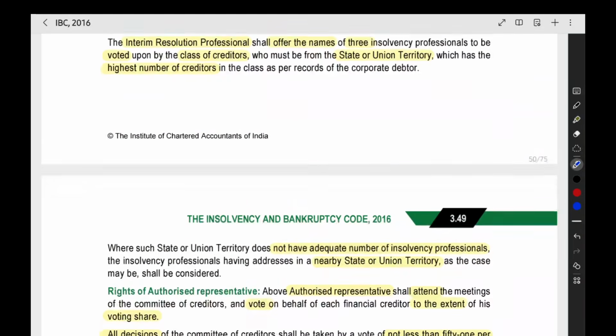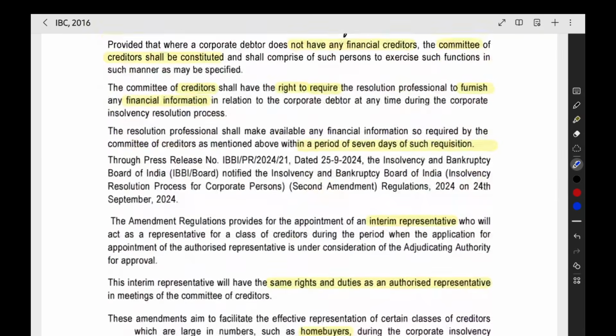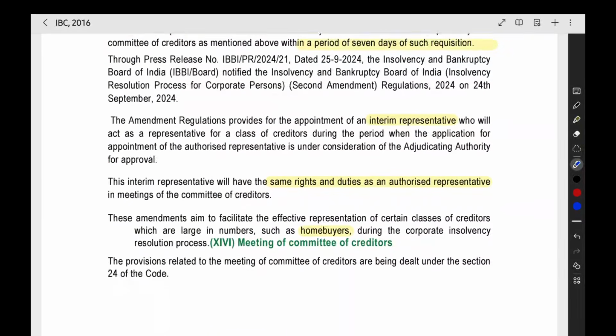Then the committee of creditors, after being appointed, may ask for some information about the company. From whom? Nothing but the resolution professional. Now the resolution professional has to give the information within 7 days. The committee of creditors is asking how many employees are there, how much amount is due, or any other financial information they are asking. The resolution professional should reply within 7 days. They have to produce the information within 7 days.